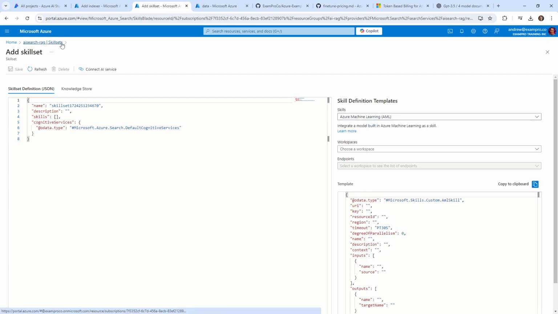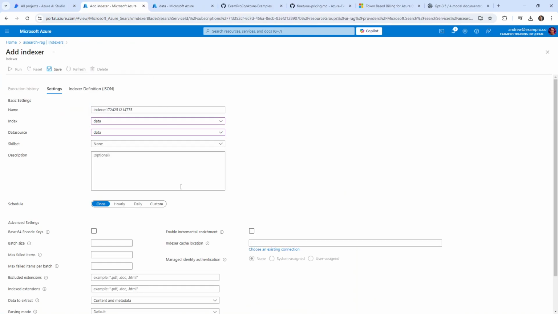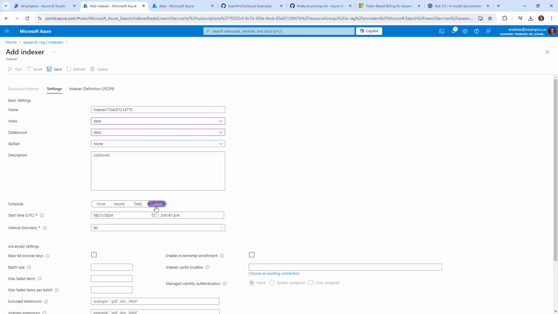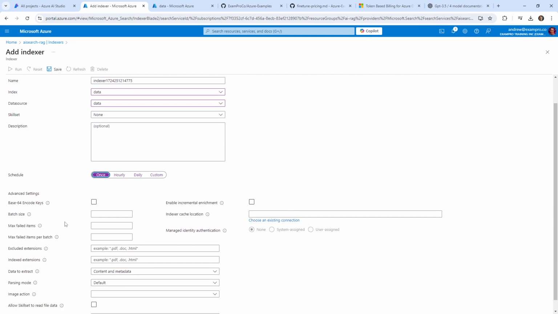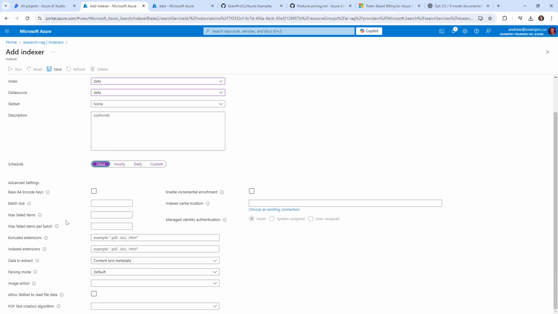So let's go back to our indexer here. We have a schedule, and I just want to run this once. Once, okay, that's the first option here. That's perfect. We have batch size. We have all these numbers here, whether we want to exclude information, data to extract. I just want the content, but we'll get content and metadata. That's fine.